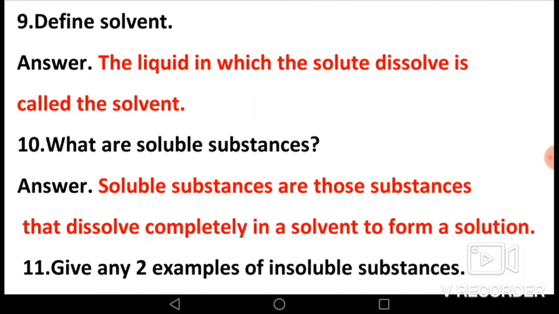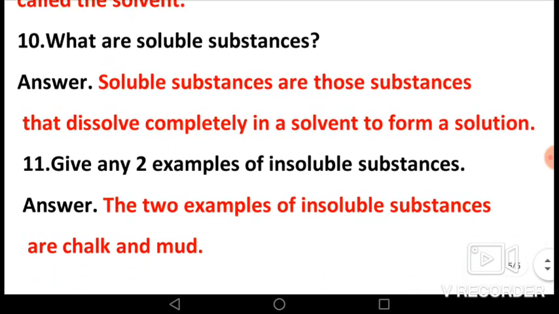Next question, what are soluble substances? Soluble substances are those substances that dissolve completely in a solvent to form a solution.